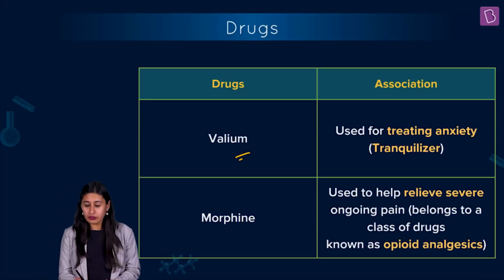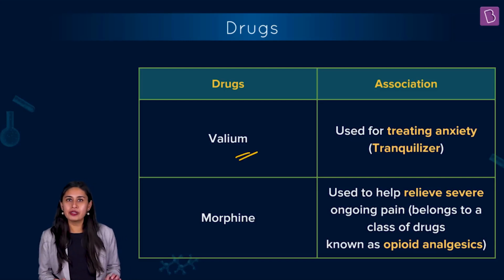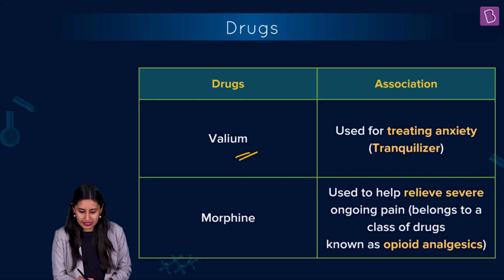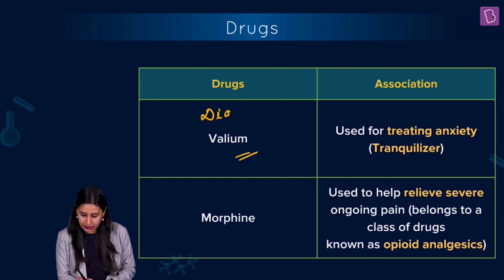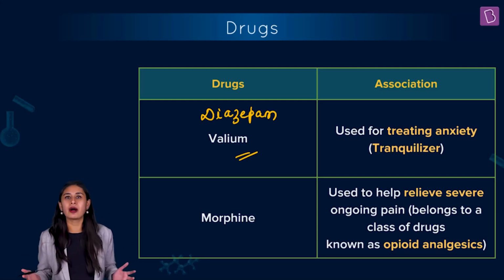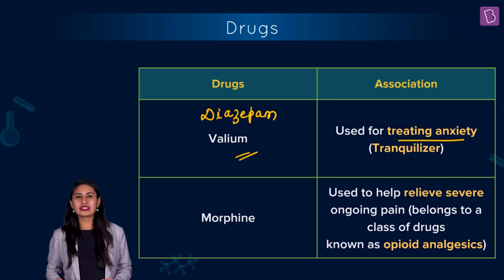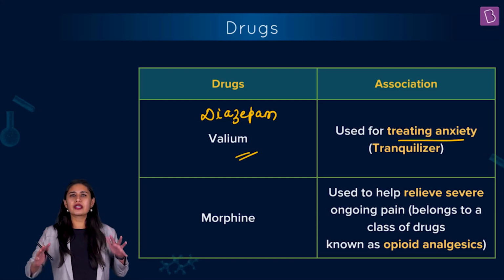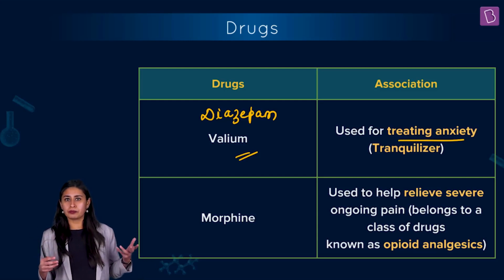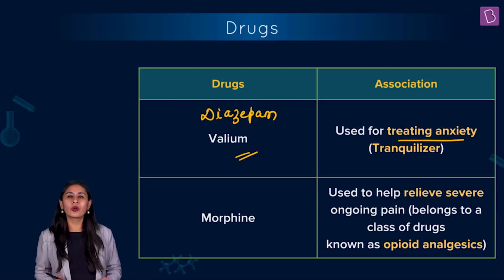Valium, another example given in your NCERT, the other name for this is diazepam. Diazepam is the drug used for treating anxiety, it tranquilizes you and makes you feel relaxed. It is also given for the treatment of alcohol withdrawal symptoms.